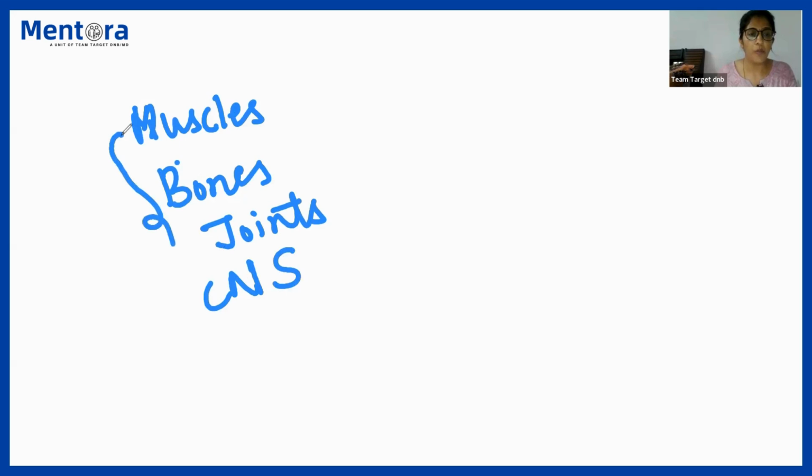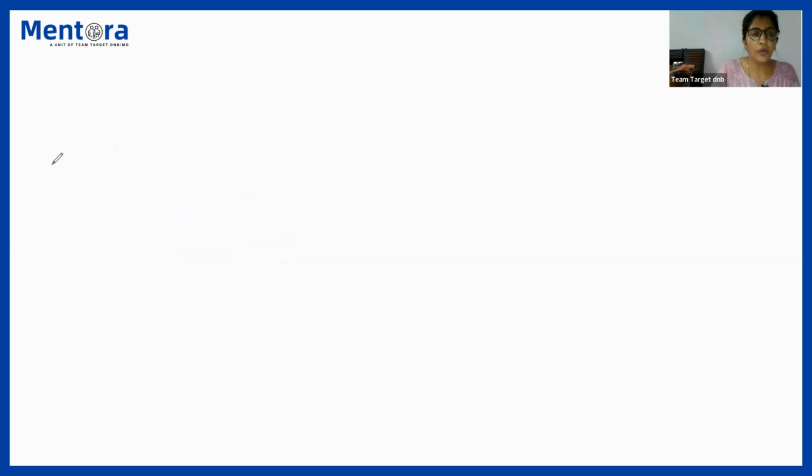These are the key components of the gait. We are not going into the parts of the gait right now for this question. We are just focusing on the types of gaits and their etiology. All of them work in sync for the formation of our gait.